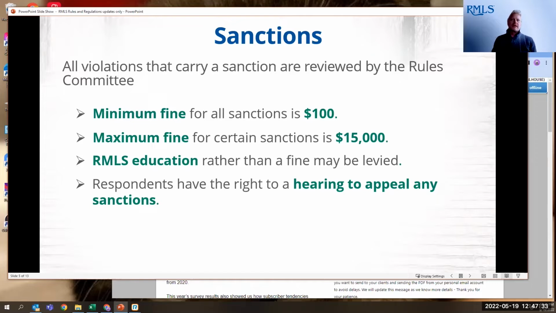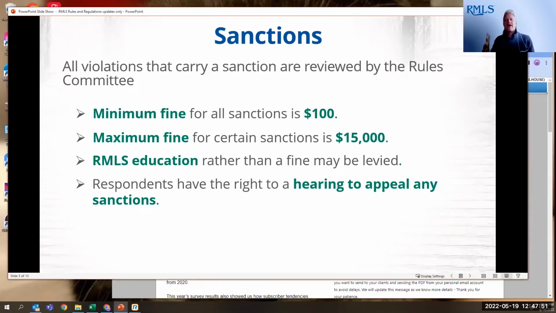Now, another aspect of this is they have changed the language of our rules and regulations so that it may not be a fine, even though there is a sanction associated with the violation. The Rules and Regulations Committee may determine that education is what's necessary rather than a fine.